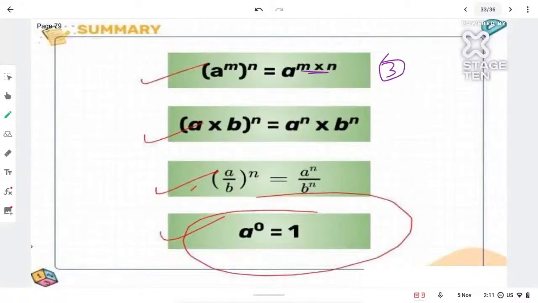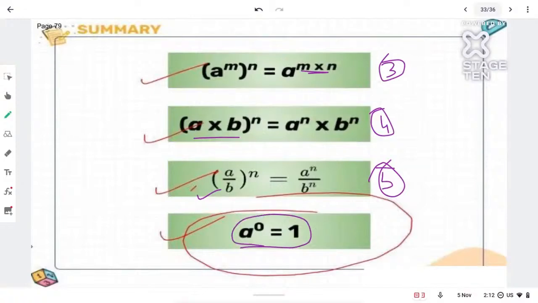Third. Next, a into b whole raised to n will be a raised to n into b raised to n. Fourth. Similarly we have the same for division, and finally a raised to 0 is equal to 1. Anything raised to 0 is 1. So these are the main 6 laws of exponent, students. When you go to your next standard, you will study more about these laws.